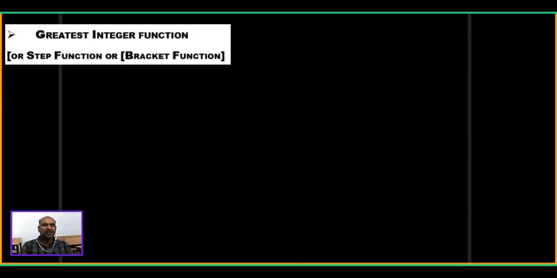Clearly given here: greatest integer function, or step function, or bracket function. That function has several names. Simply, I will always write it as GIF.